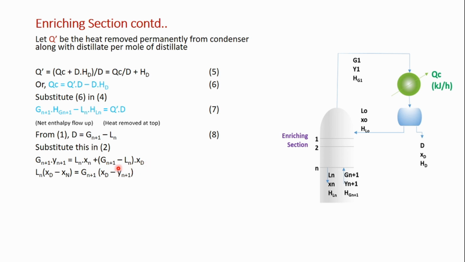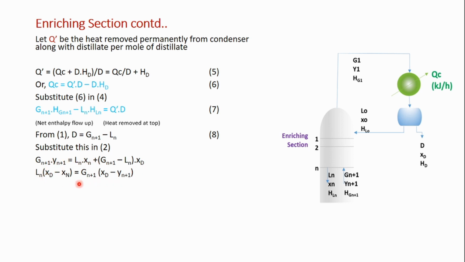Okay. So what was the component balance in terms of the molar flow rate of component A? It was G_{n+1} y_{n+1} is equal to L_n x_n plus D x_D. So in place of D, we have put G_{n+1} minus L_n. See, the whole objective of all this rearrangement is to get the slope of the operating line, L by G. So in this case, the slope will be L_n by G_{n+1}. So we have got G terms, we have got L terms.